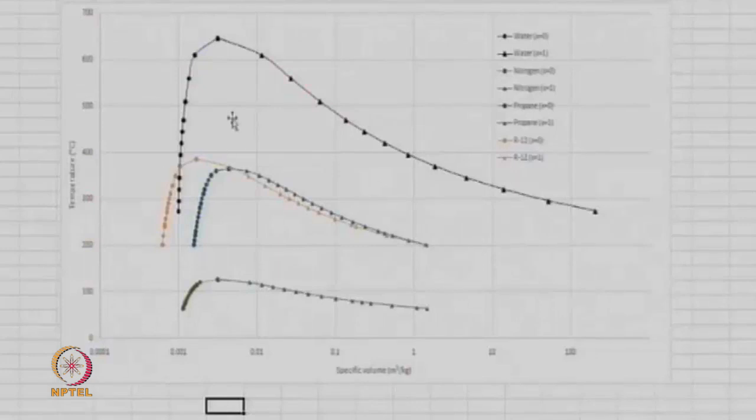And we can see the range over which these properties vary. Nitrogen goes everything below 126 Kelvin, oxygen will go below that, hydrogen will be even smaller than that. So they will all be like small domes over there. In between we get a lot of substances. Water comes here, and all of them have the same behavior, a very weak dependence on pressure on the saturated liquid side and fairly strong dependence on the saturated vapor side. But they all have the same general thing that I have been describing. So that's the important thing about this.